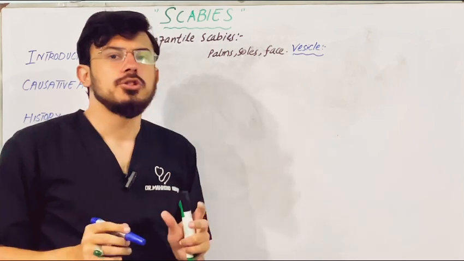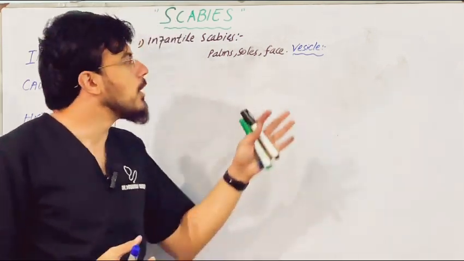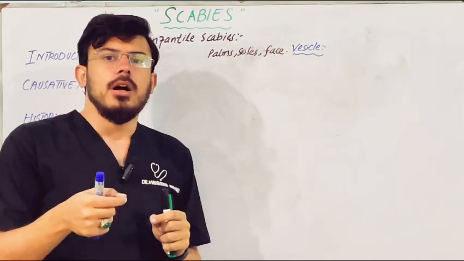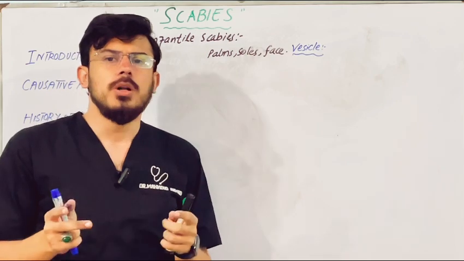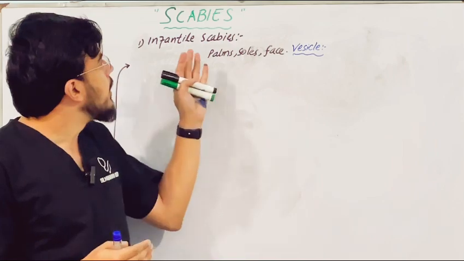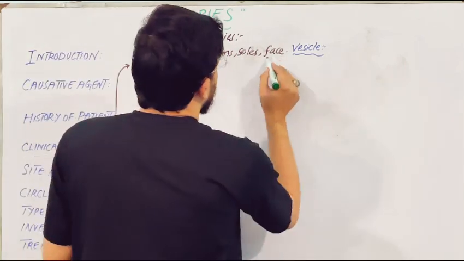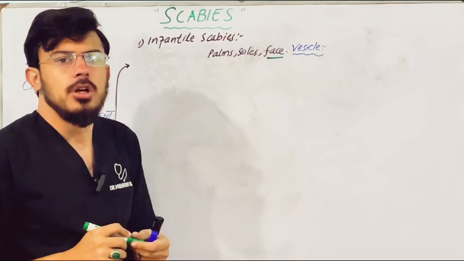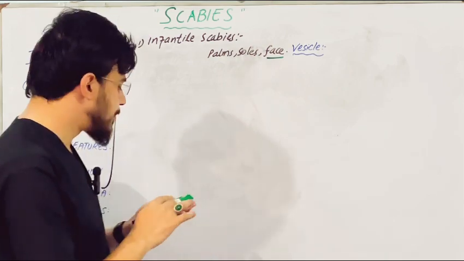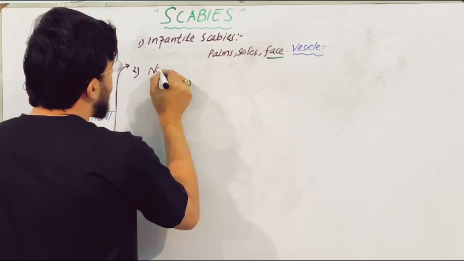Please make sure to watch the basic skin lesion video so that you can easily pick up certain terminologies. Whenever we give permethrin lotion, usually it is applied below the neck area, but in infantile scabies, as face involvement is there, whenever you give permethrin lotion, it should be applied on the face as well. So it is important. Secondly, there is another type of scabies, known as Norwegian scabies.